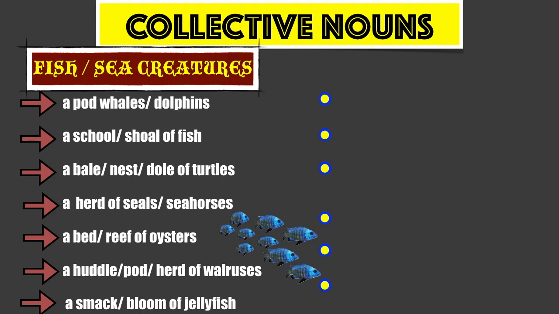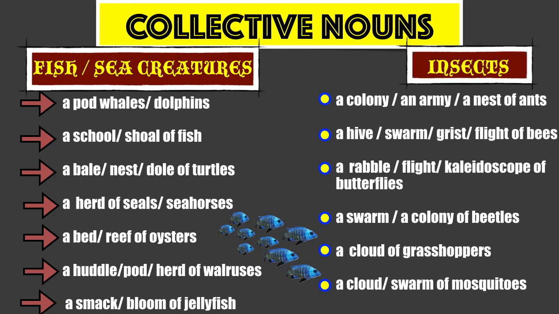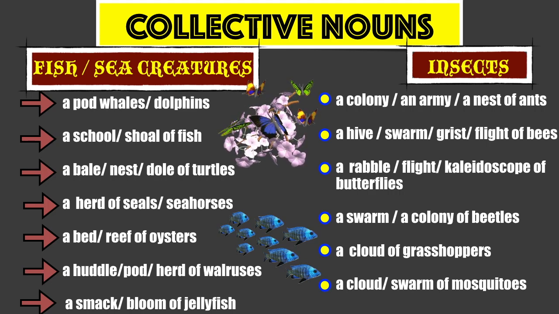Moving forward, we examine collective nouns for insects: a colony or an army or a nest of ants, a hive or swarm or grist or flight of bees, a rabble or flight or kaleidoscope of butterflies, a swarm or a colony of beetles, a cloud of grasshoppers, a cloud or swarm of mosquitoes.